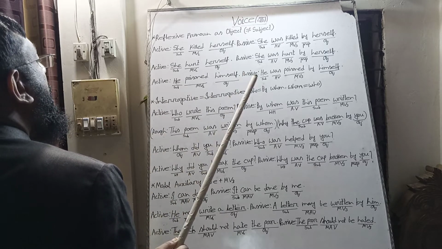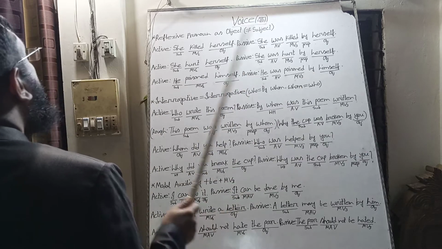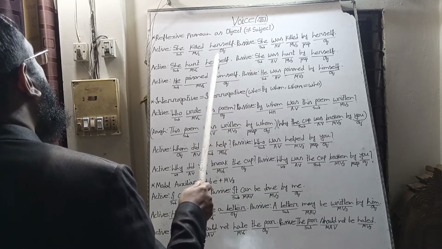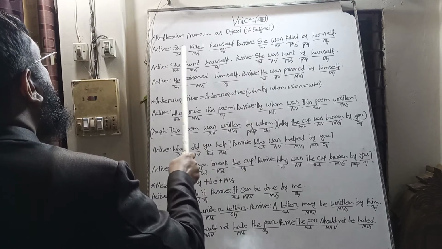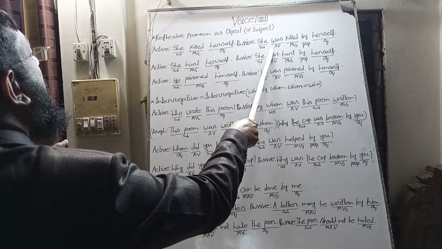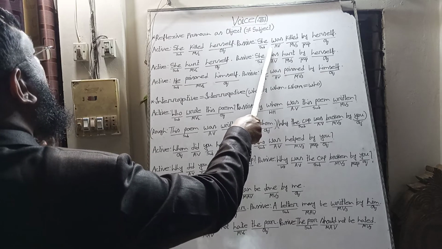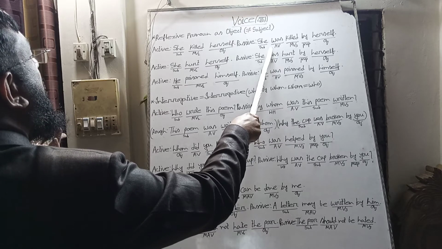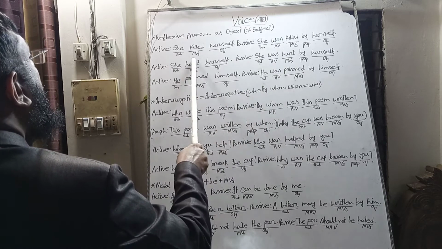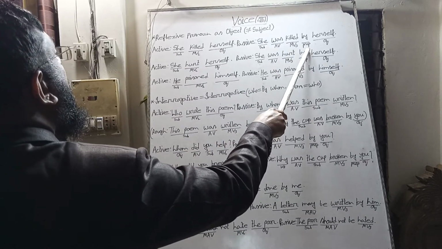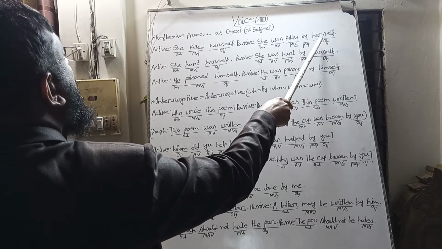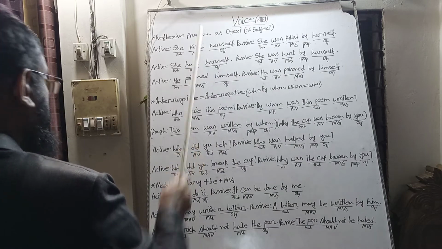In the same way, we can change from passive to active by applying opposite rules. So the subject will be subject, the auxiliary verb will be omitted, and when we find was or were, it is past indefinite tense. So we use the past form of the verb kill, and then we remove the preposition by, and we use herself as the object of the verb kill.